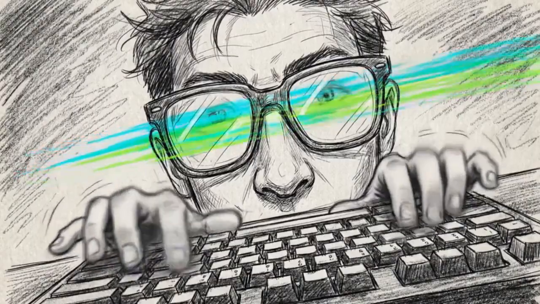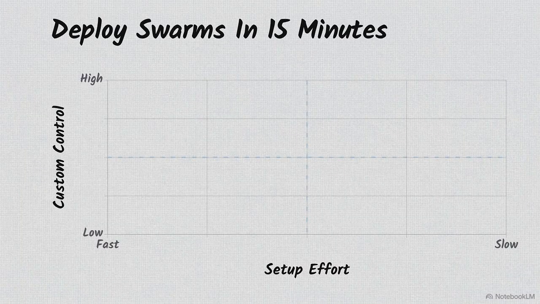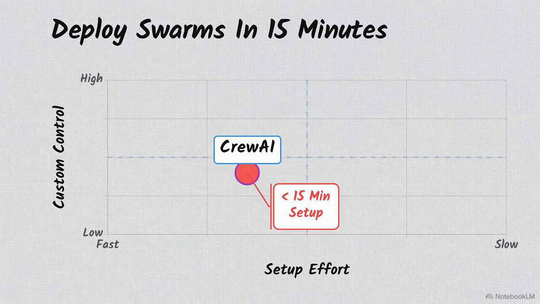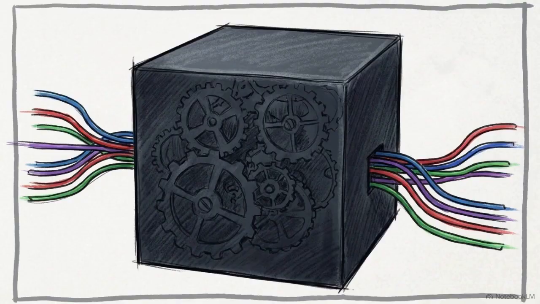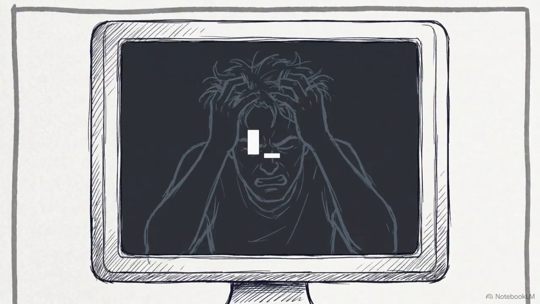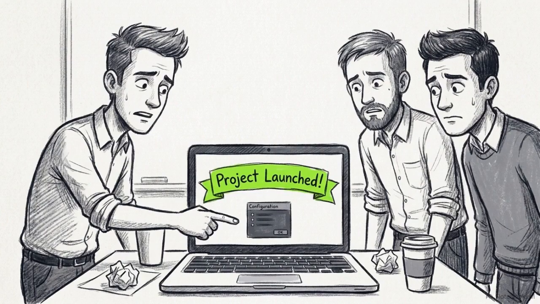Because CrewAI handles that communication logic under the hood, spinning up our 3-agent pipeline only requires writing about 20 lines of code. Look at this quadrant chart comparing setup effort to custom control. CrewAI sits right here in the lower middle. You get a working swarm running in under 15 minutes. But because it abstracts the loop logic away, setting up a highly specific condition, like forcing the editor to reject a draft exactly 3 times before giving up, turns into a black box. You can't easily micromanage the specific state. CrewAI is the right choice for launching intent-driven teams quickly, provided you can sacrifice granular control over how they iterate.